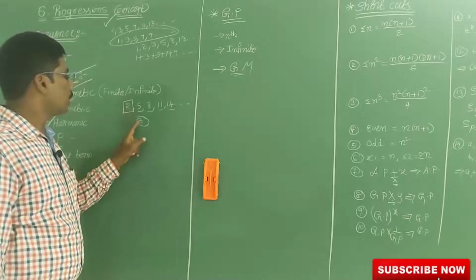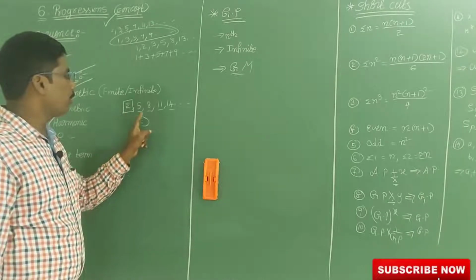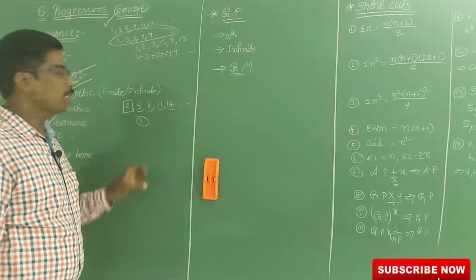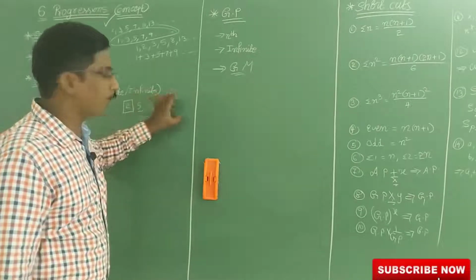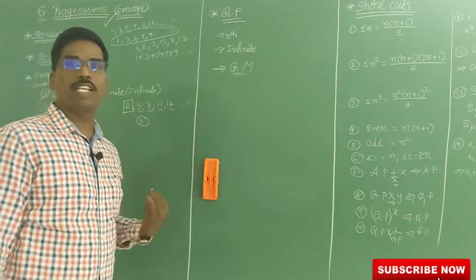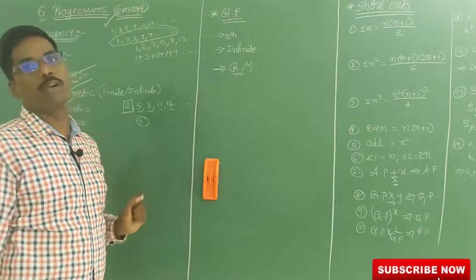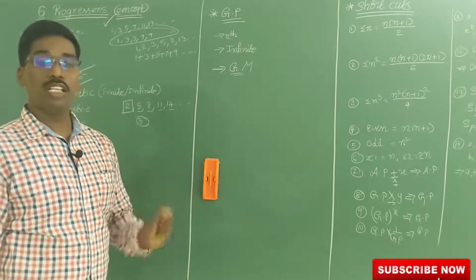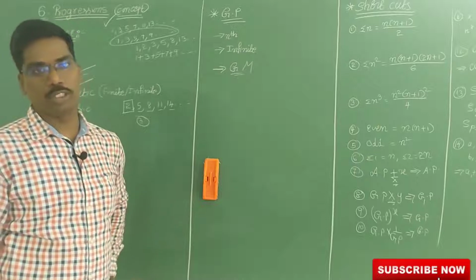See here, 2 plus 3, 5, 5 plus 3, 8, 8 plus 3, 11, 11 plus 3, 14. Means except the first term, all the remaining terms are obtained by adding some fixed number to the preceding number. Then the progression is called arithmetic progression.